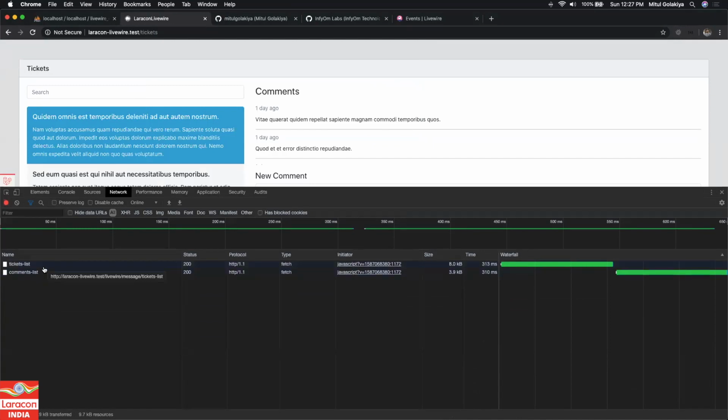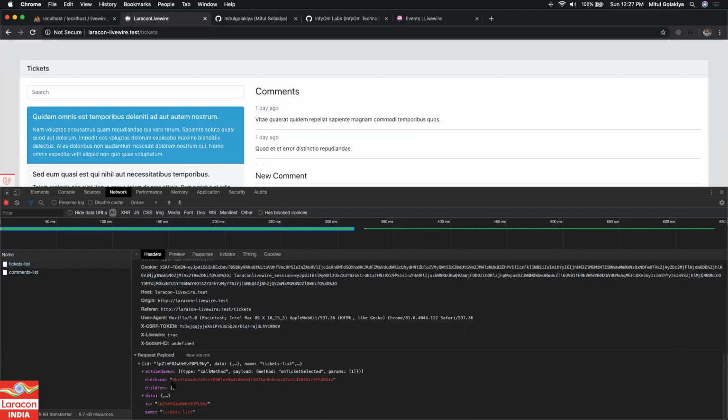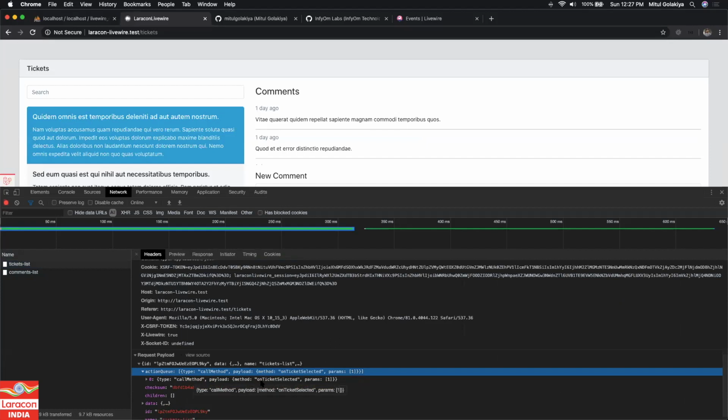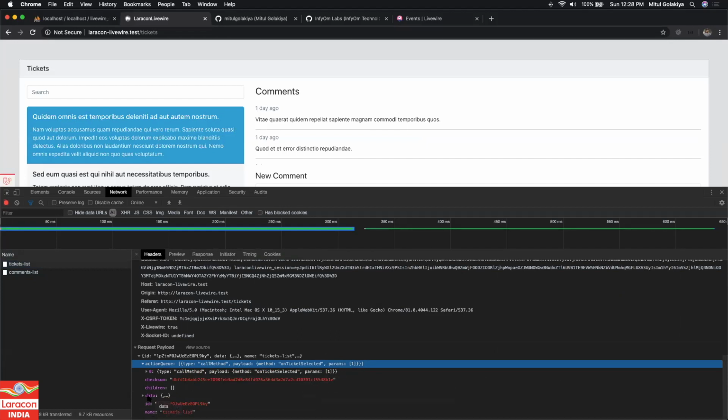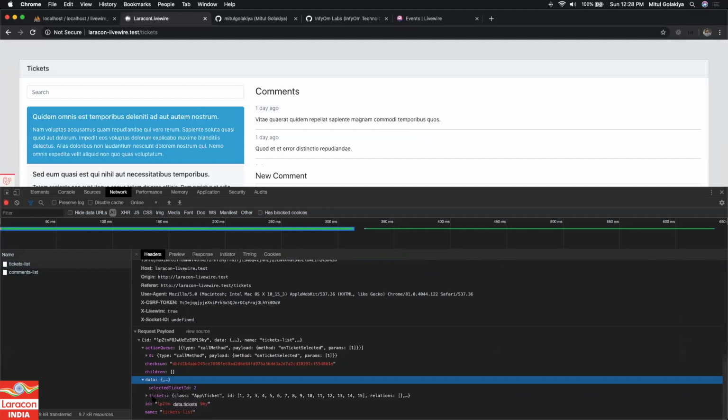Yes, okay. So it is firing basically one call on the backend where it passes a bunch of data like a checksum for some security, then the action, what is the action queue, like call a method, the payload with the method name and the parameters, then it passed the data, which is your public data. You see the selected ticket ID and tickets data that we have, right?